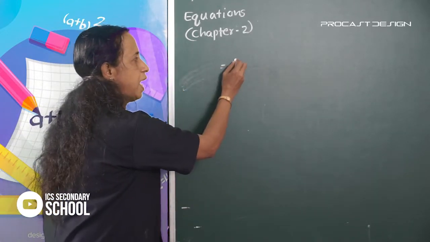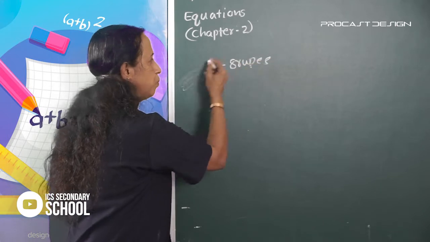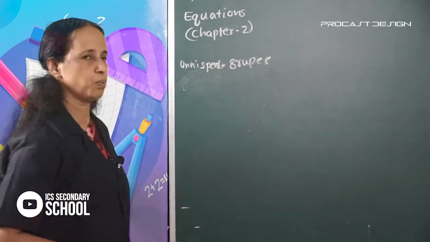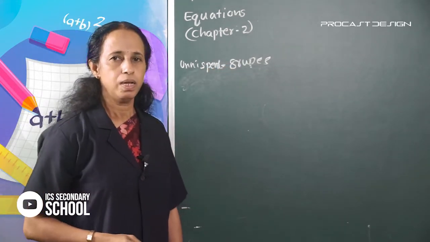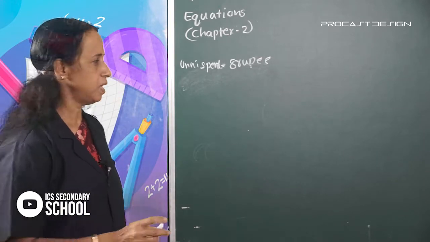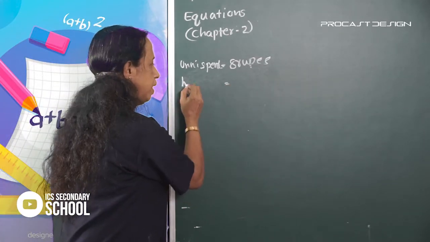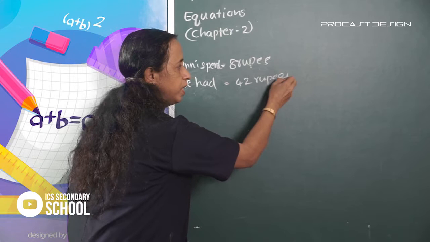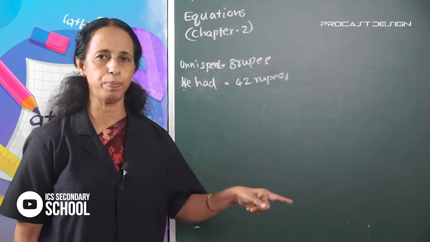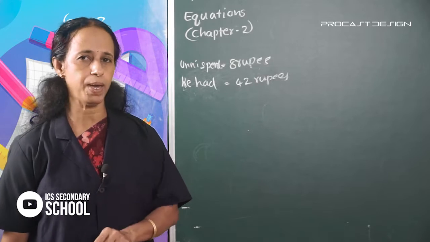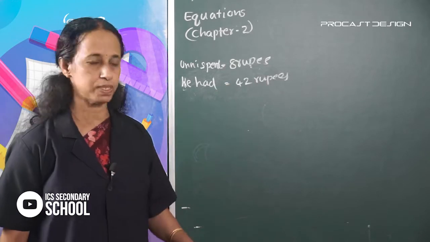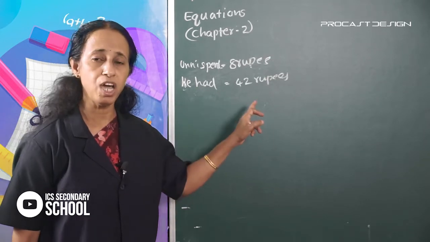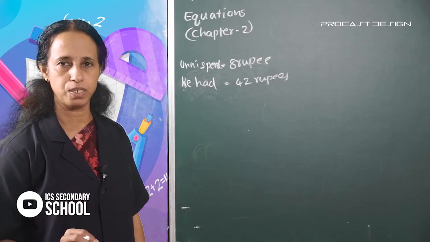Unni spent 8 rupees. The price of a pen is 8 rupees. Now he had 42 rupees, in his hand 42 rupees only. How much is his Vishukaineettam?